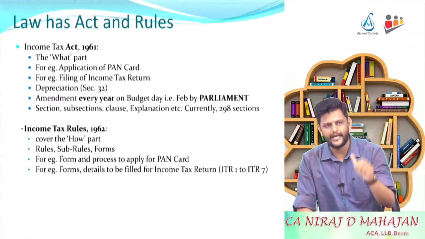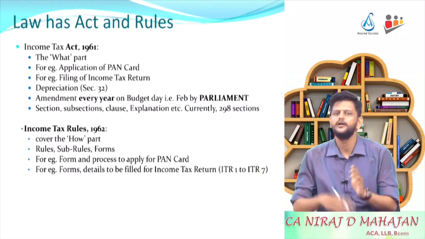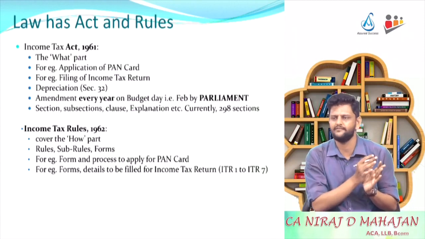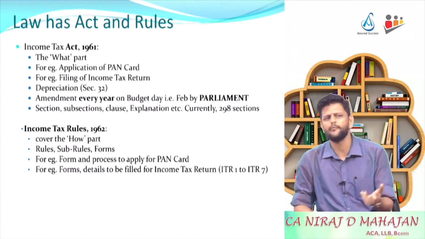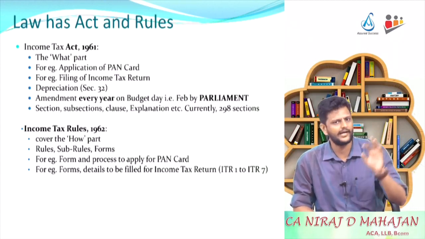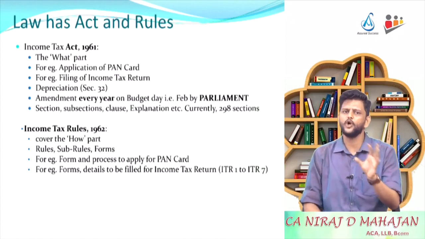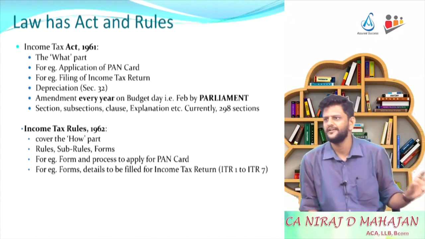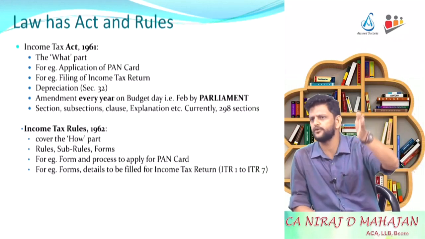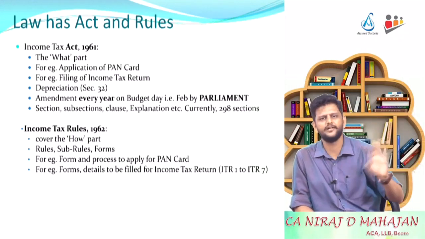Depending on the type of taxpayer, depending on his types of incomes, etc., separate forms are given from ITR 1 up to ITR 7. These form numbers or formats keep on changing a little bit from year to year. Why? That we'll also discuss in some time. Are you following? So whenever you talk about the how part, the rules are in a way not permanent. It's not that you have a rule or format right now and you'll use it for 50 years or 100 years. No. It is a little bit adaptive.